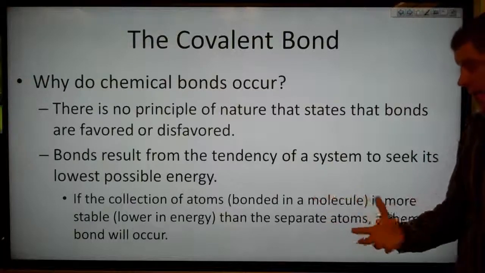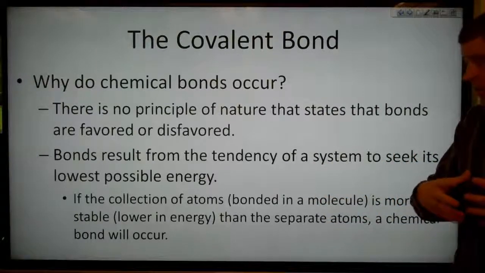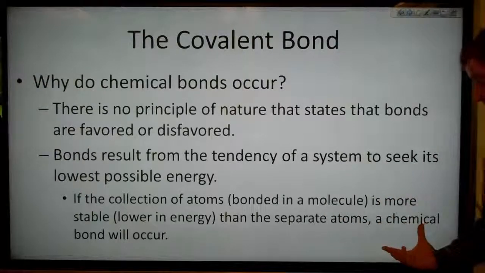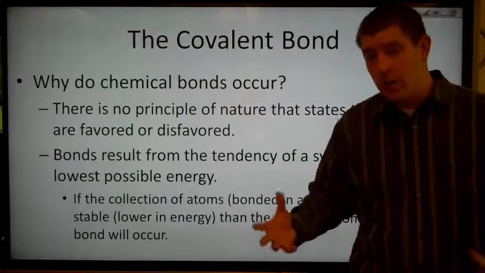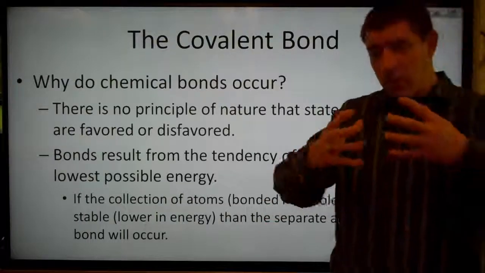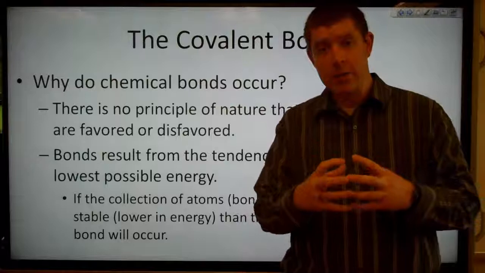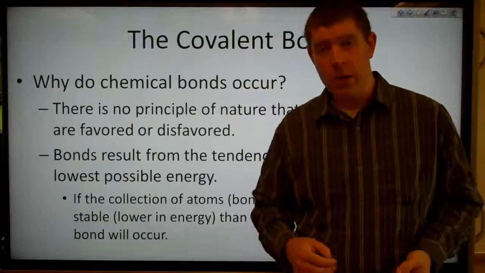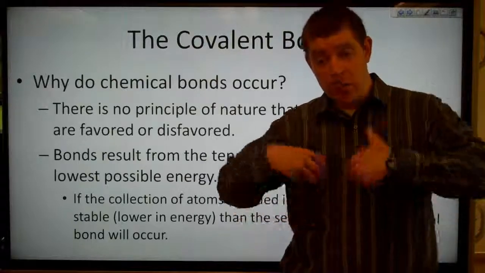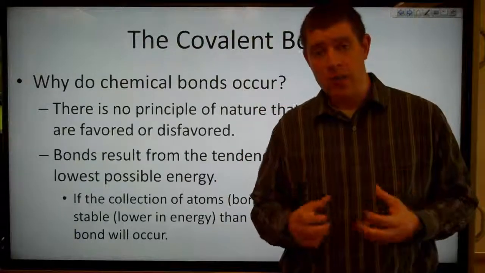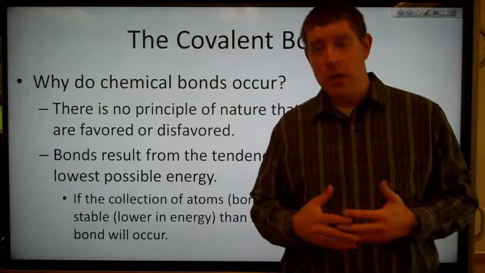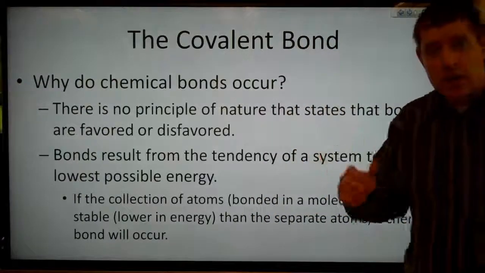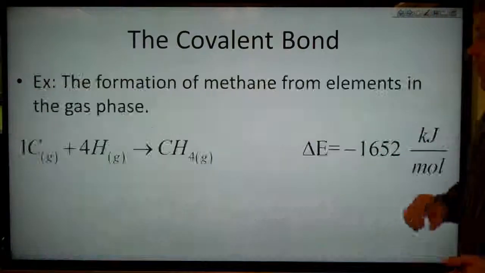So if the collection of atoms bonded in a molecule is more stable, which means lower in energy, than the separate atoms, then a chemical bond occurs. So if we give off energy by combining our atoms together into a molecule, then we say a bond occurs, we form a compound. If that doesn't happen, if we have to put in energy to get the compound to form, then in general, the chemical bond doesn't form. It will spontaneously decay if it does form.